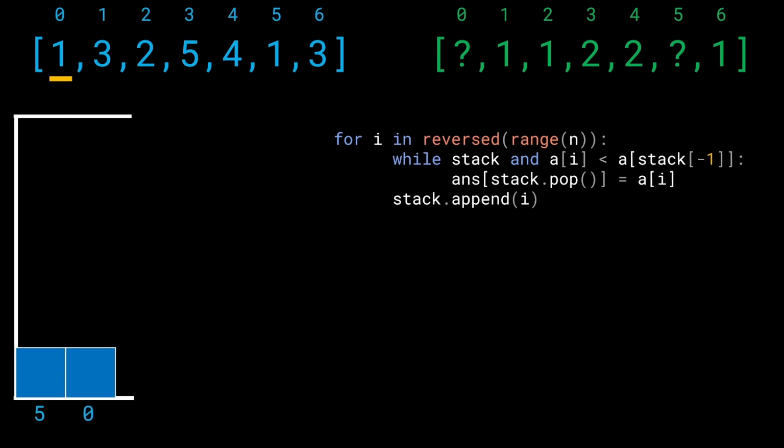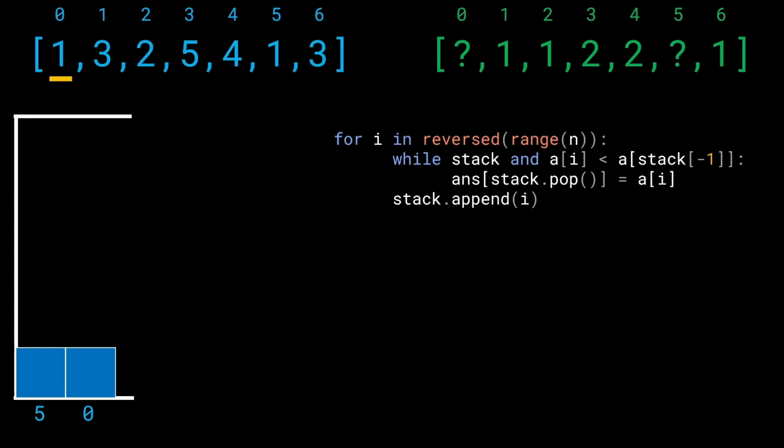This is the reason why, even though we are going to use a monotonically increasing stack, that is what we'll call it, this is not a strictly monotonically increasing stack. In other words, it's simply a non-decreasing stack. We allow indices of equal heights to be present inside the stack. That is the reason why we don't have an equal to, and that is the reason why we have made that small change in the code.